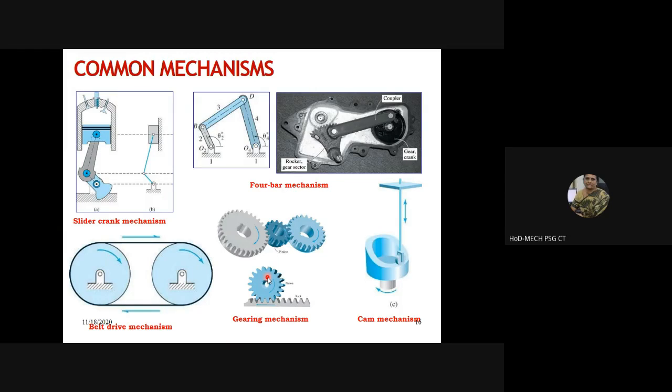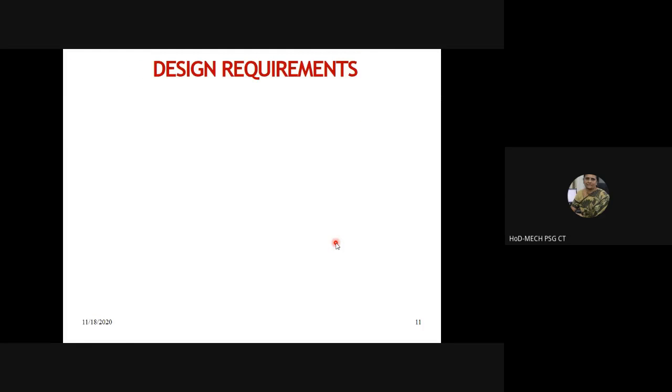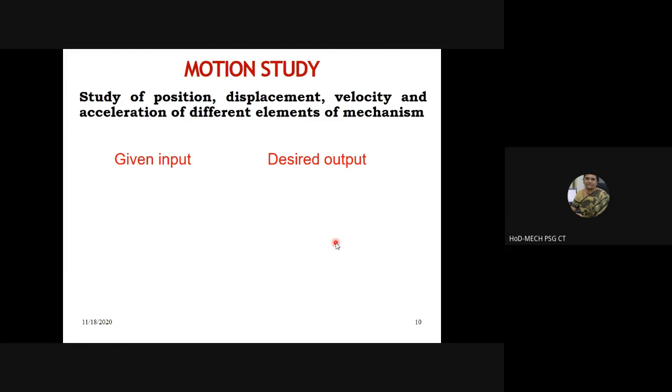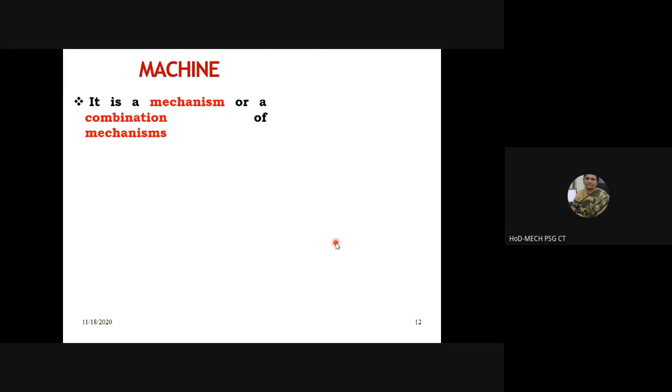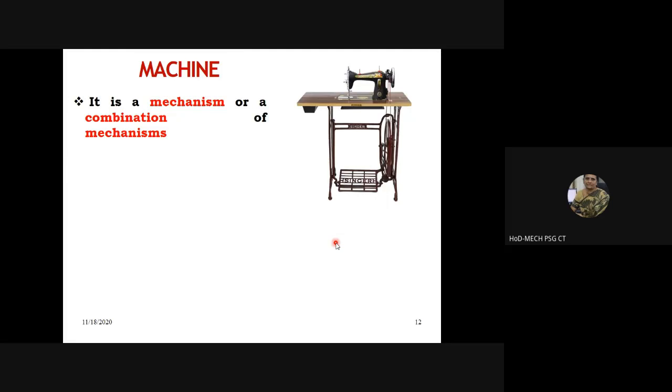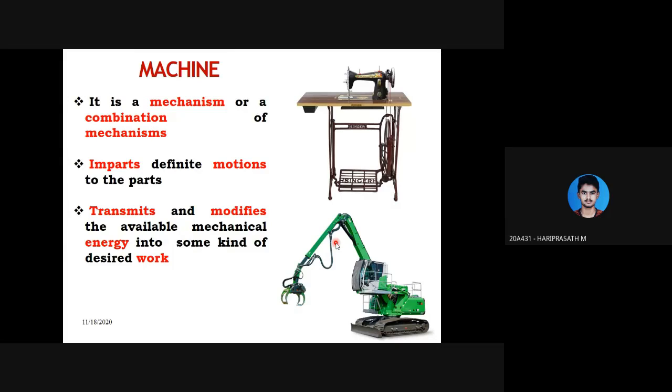Now, how is this term mechanism related to the topic? The topic says kinematics of machinery. But why am I talking about mechanism? Ma'am, each machine has its own separate mechanisms. Very good. Yes, each machine will be composed of, or will be having, one or more mechanisms.